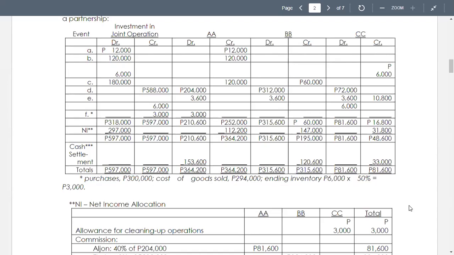What are these expense items? If you look at the determination of your expenses, we have 12,000, the cost of the stand. However, the stand was bought by CC, so we have the cost of the stand without any recovery.